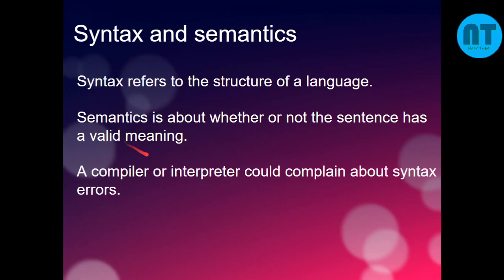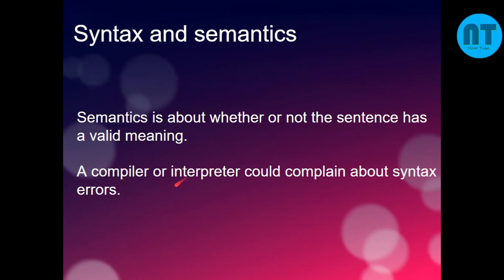And then we have the concept of compiler or interpreter. What is a compiler or interpreter? We are writing the program in the high level language, and the machine can understand only the low level language. So in order to translate from our language to the machine language, we have a component called compiler or the interpreter. Both are translators. The compiler translates the whole program at a stretch, whereas the interpreter translates the program line by line. Okay, so this is the concept of compilers and interpreters. It helps to convert the high level language into machine level language.